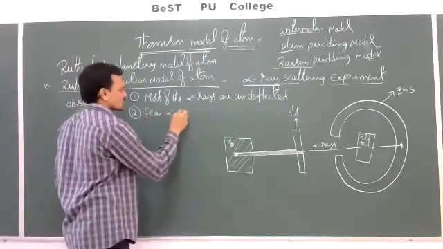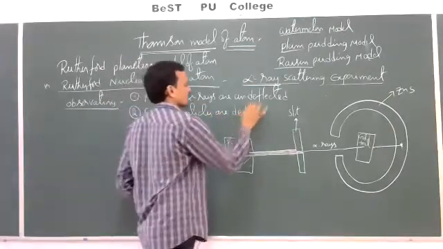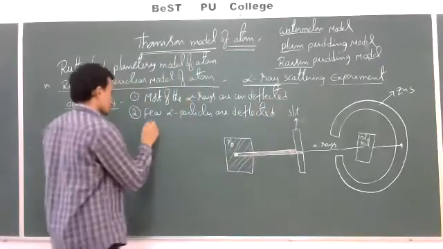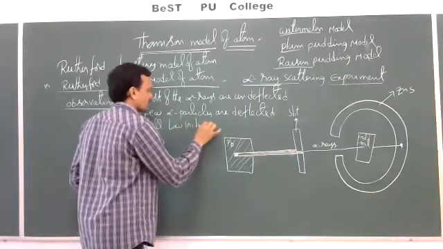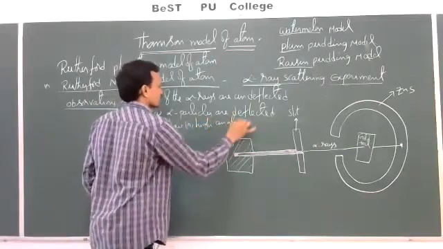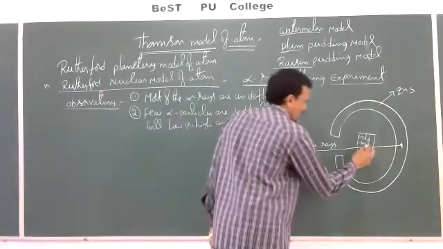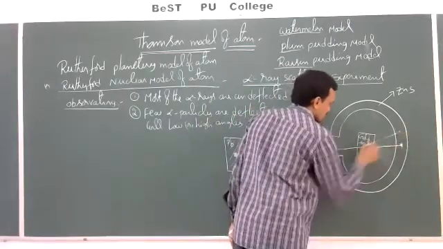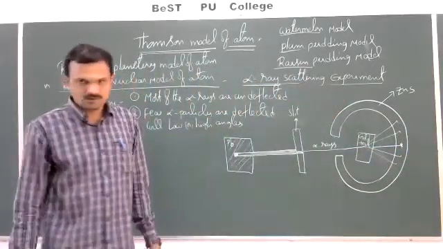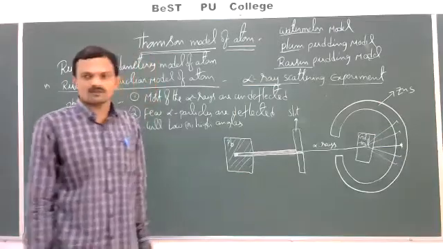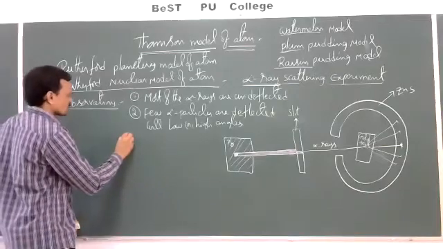And the second observation is that a few alpha particles are deflected with low or high angles. So here, some alpha rays are deflected like this, or some alpha rays will deflect like this with smaller angles. With smaller angles, some alpha rays are deflected. This is the second observation.